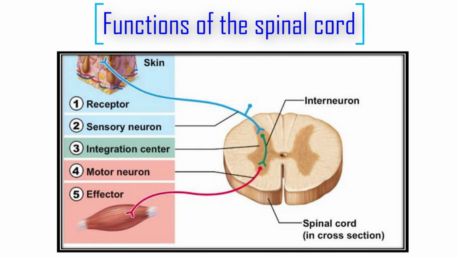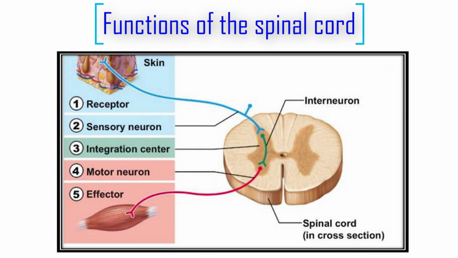The spinal cord conducts sensory impulses from the periphery to the brain. That means from the skin and the muscles to the brain, because the brain is a part of the central nervous system. Also, the spinal cord conducts motor responses, meaning the instructions from the brain to the peripheral muscles of the trunk and the limbs.